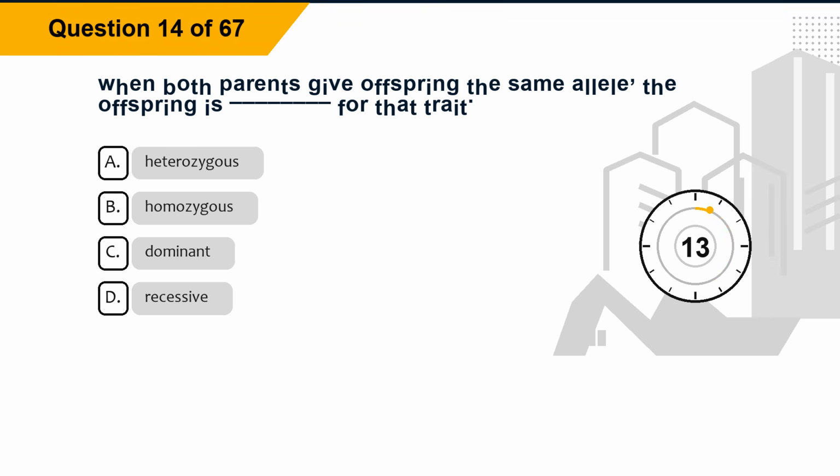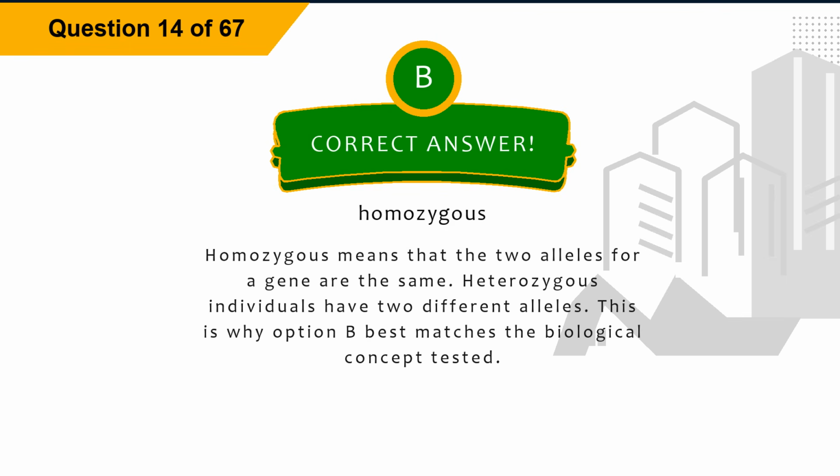Question 14. When both parents give offspring the same allele, the offspring is blank for that trait. Option A, heterozygous. Option B, homozygous. Option C, dominant. Option D, recessive. The correct answer is option B, homozygous.